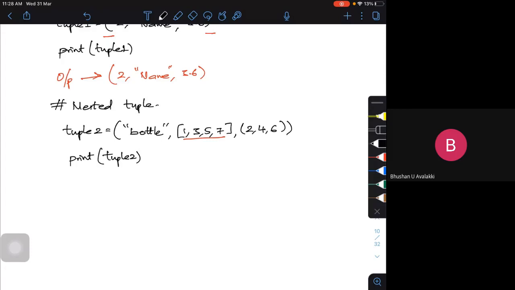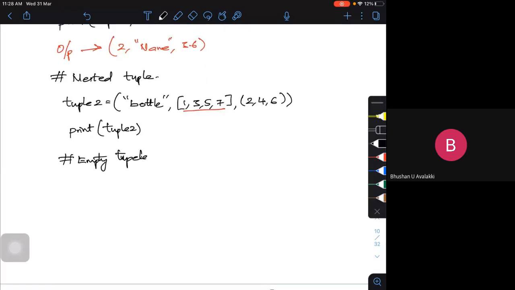Can I create a tuple or a list with nothing in it? So I can create an empty tuple also. Let me call it tuple 3, or whatever it may be. So simply I will put an empty bracket. So what will be my output?